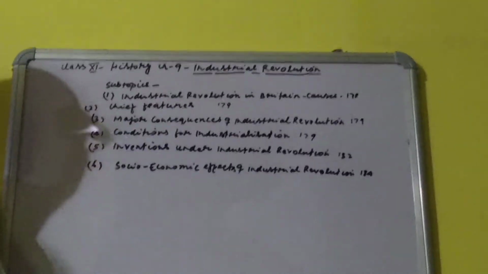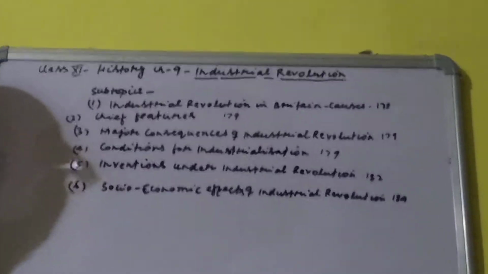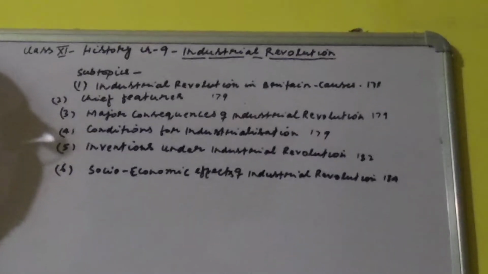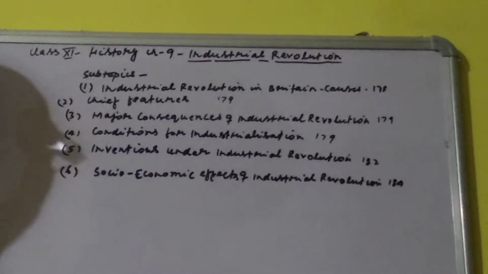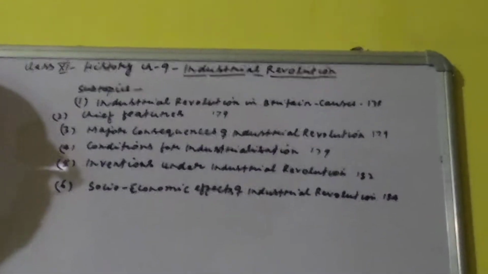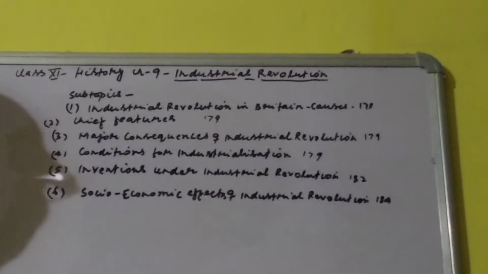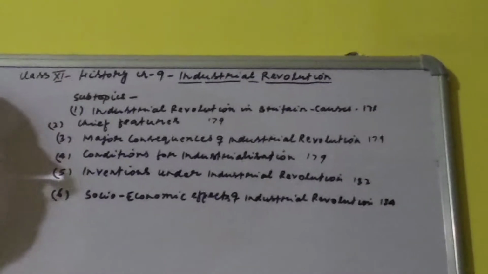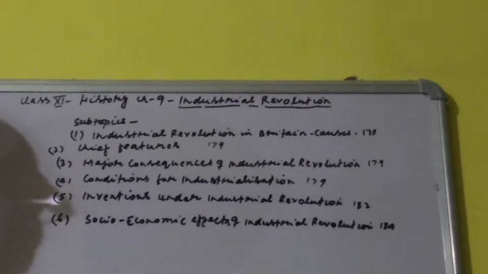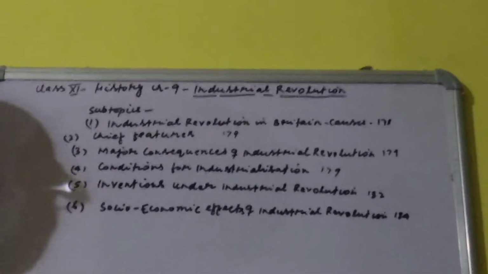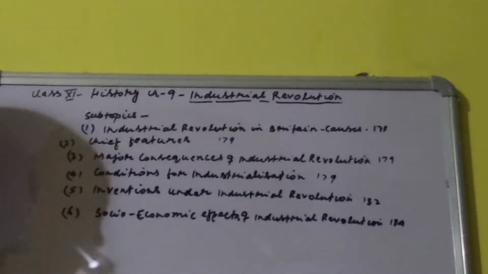Industrial Revolution. Now subtopics: Industrial Revolution in Britain. Why did it start in Britain? What were the causes and factors? What were its chief features? What were the major consequences of the Industrial Revolution? Conditions for industrialization. Inventions under the Industrial Revolution. What were the inventions made because of which industrialization was possible? What were the socio-economic effects of the Industrial Revolution?